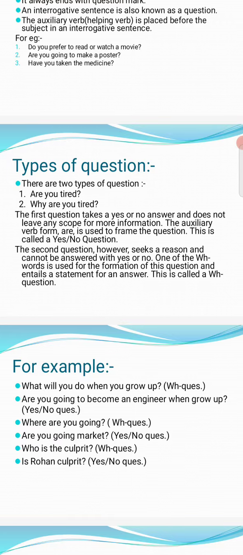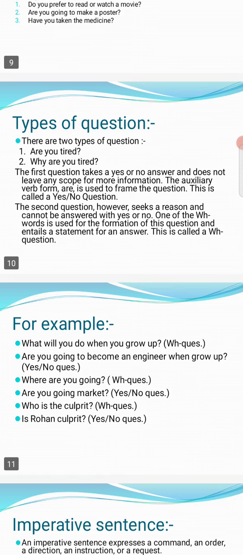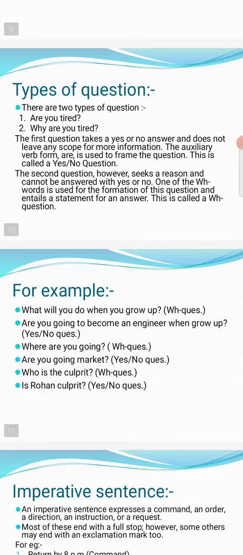Now, types of questions. There are two types of questions. Are you tired? First type. Why are you tired? The first question takes a yes or no answer. So the first type is when the answer is yes or no. That is one type of question form. It does not leave scope for more information.